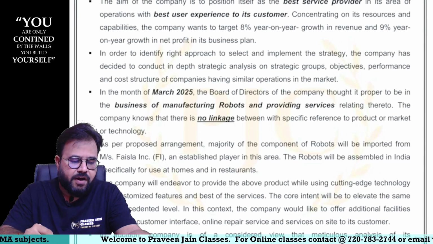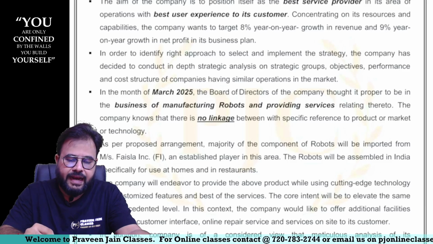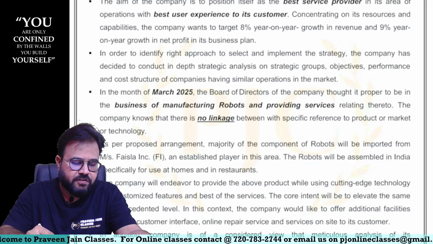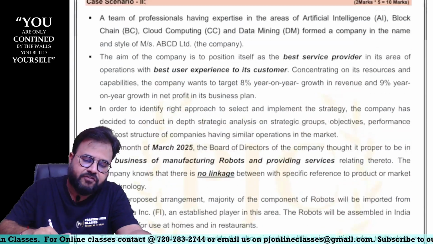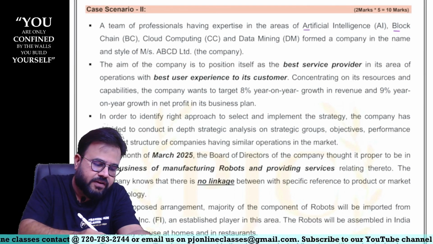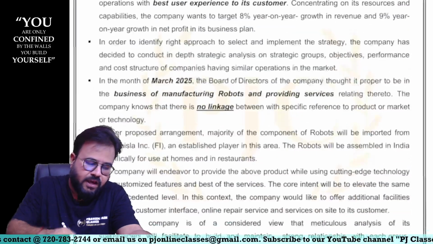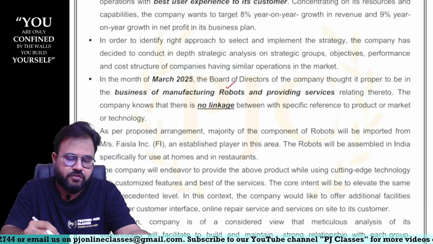In the month of March 2025, the board of directors of the company thought it proper to be in the business of manufacturing robots and providing services. So actually they are into the business of artificial intelligence, blockchain, cloud computing, data mining. Now they want to go into manufacturing robots and providing services there too.